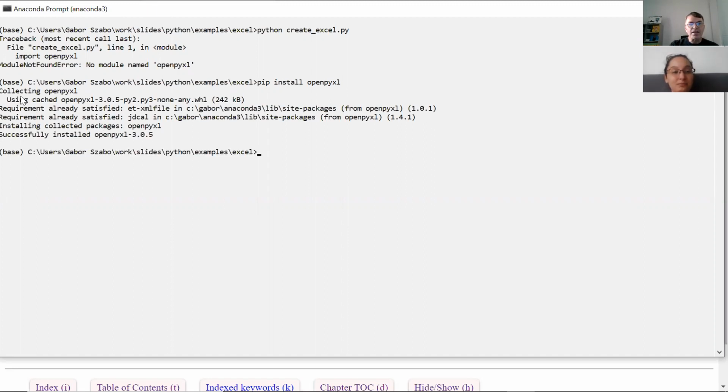So now it's downloading and installing the module. Okay, basically that's what it said. Actually, because I played around with it, it already had it downloaded, and now it's just installing it. Otherwise it would look a little different, but at the end, that's what you should see: Successfully installed openpyxl. Okay.